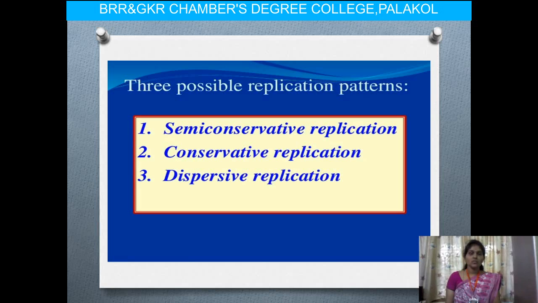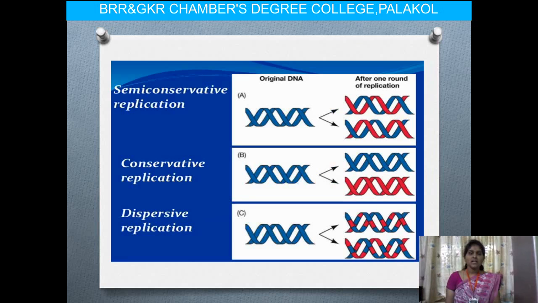First we have to know what is meant by semi-conservative replication. Observe here, the original DNA is converted into two daughter DNAs, each having one old DNA strand and one new DNA strand, together forming one DNA. So one parental DNA forms two different daughter DNAs.